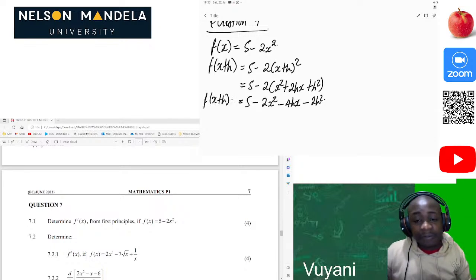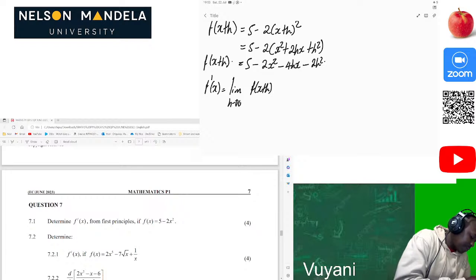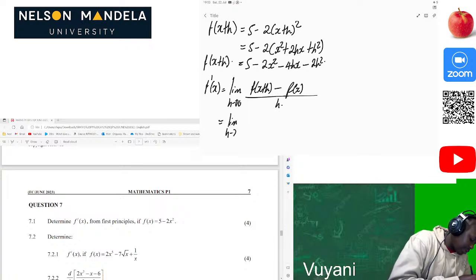Then since they said from the first principles, we must have f prime of x, which is equal to the limit as h approaches 0 of f of x plus h minus f of x, divided by h. Now let's substitute this. So that will be the limit as h approaches 0 of 5 minus 2x squared minus 4hx minus 2h squared minus what f of x initially was, 5 minus 2x, okay, squared.